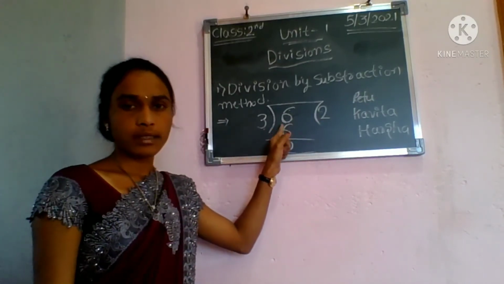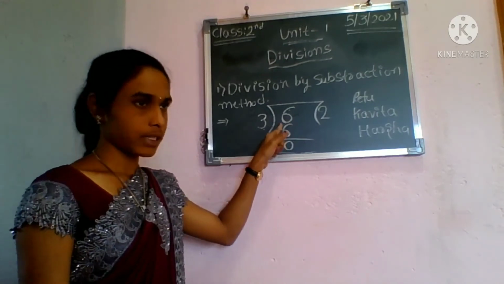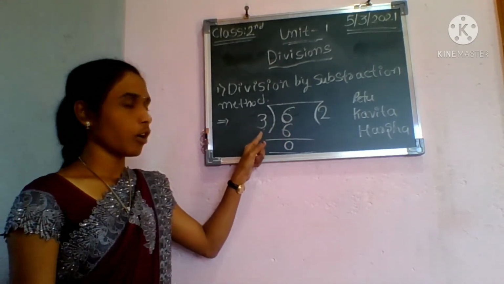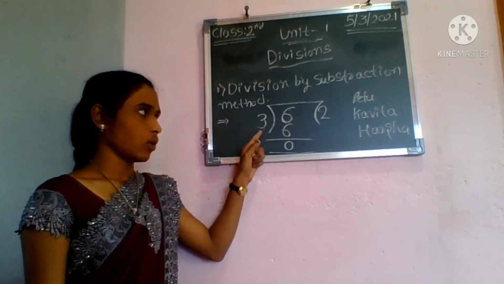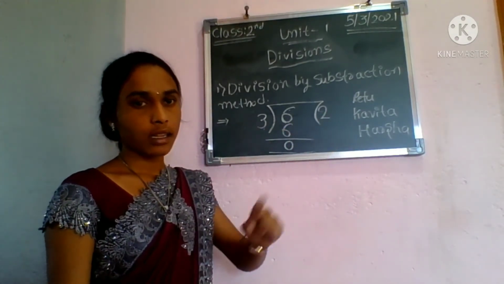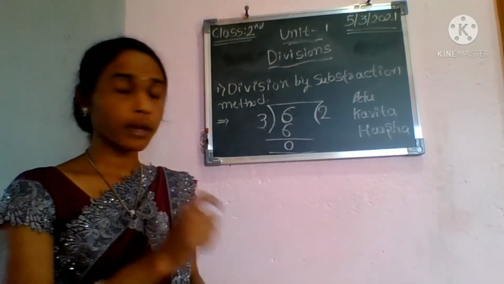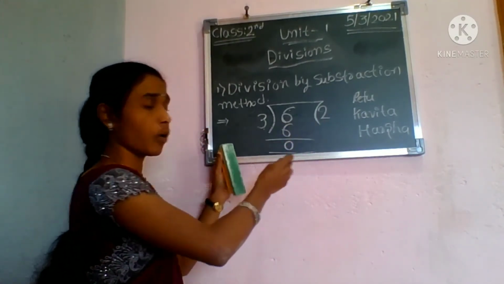First I have 6 pencils. How many pencils do I have? 6 pencils. Then how many students are there? 3. Who are those? Ritu, Kavita and Harsha. These are the 3 students. Then how many pencils have I given to each of them? I have given 2.